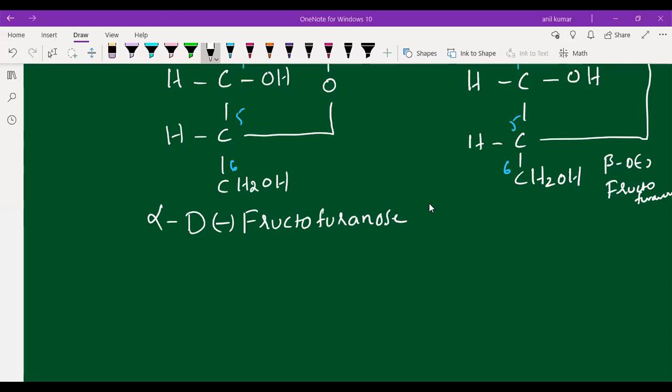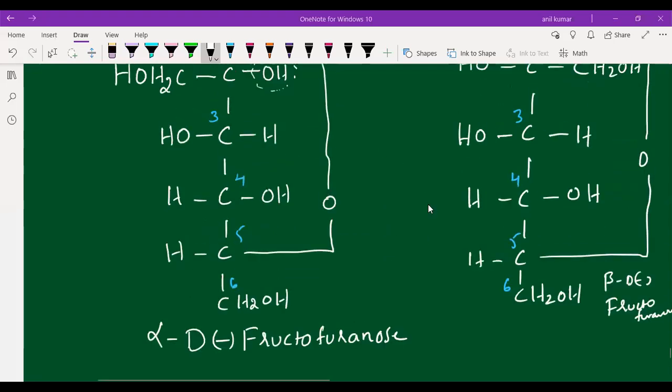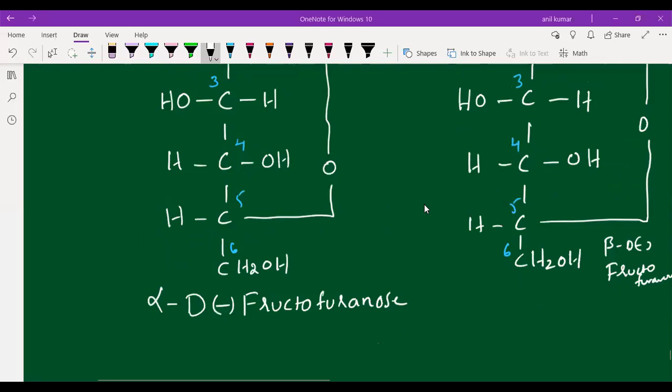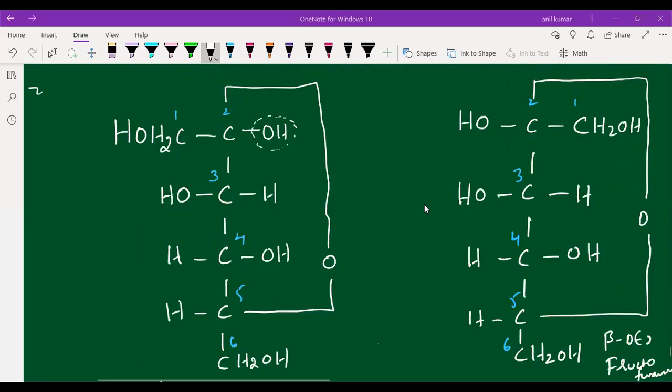Now I will draw the structure. First I have to draw the alpha-D-fructofuranose. Let us draw the structure.